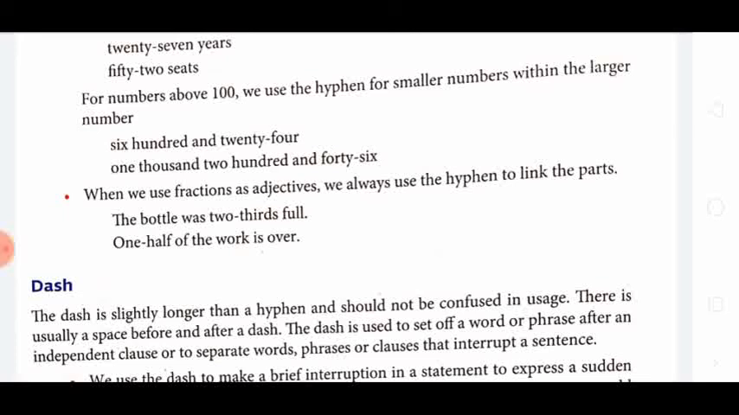The bottle was 2/3 full. This fraction is there, 2/3. 1/2 or 2/3, whichever it will be, we use a hyphen.